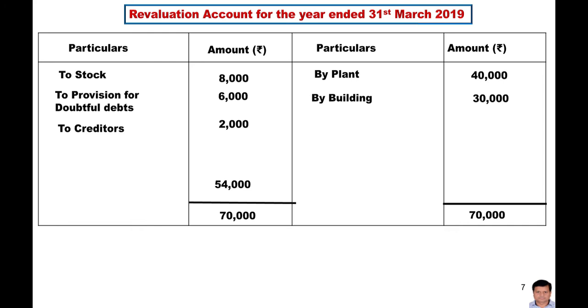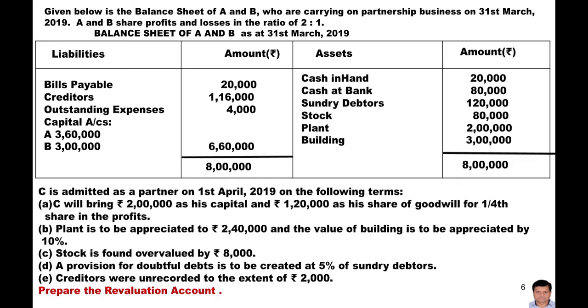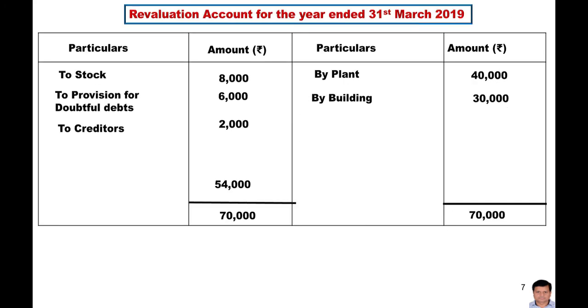And who are the old partners? See the question again. In this question the names of the old partners are A and B, and the old profit sharing ratio is 2:1. So this amount of 54,000 will be shared between A and B in their old profit sharing ratio, that is 2:1. Here is the complete solution of the question.